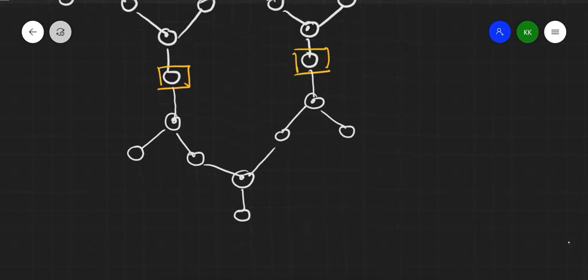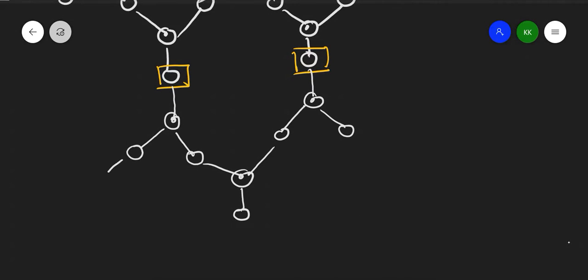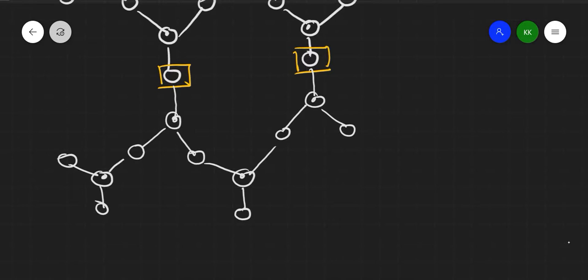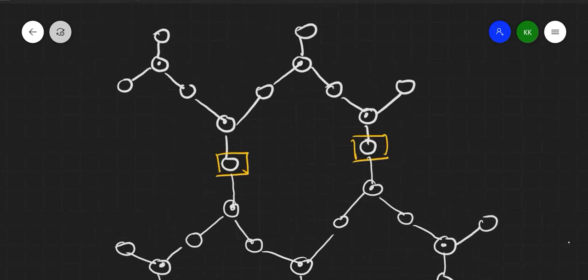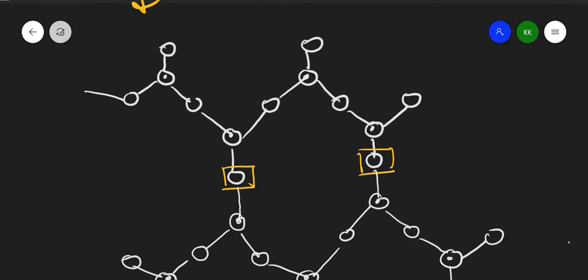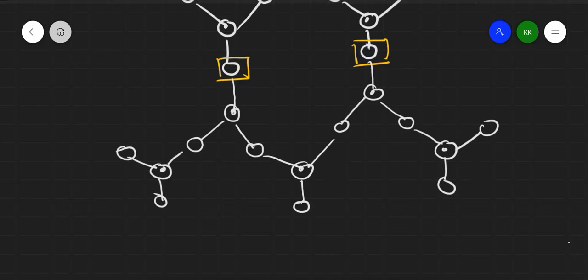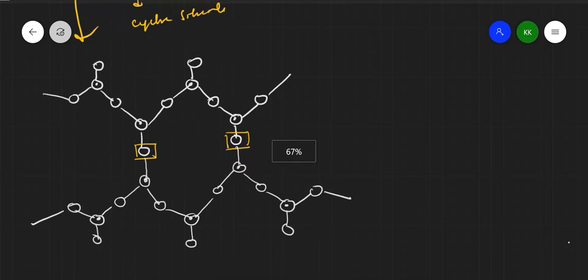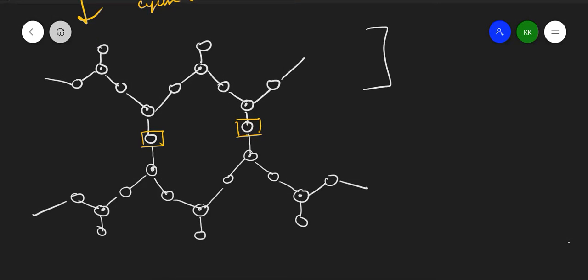Again here, oxygen, oxygen, oxygen. From here up means silicon, oxygen, and oxygen. The sharing continues here and here. So one chain silicate above, one more chain silicate below, and here cyclic silicate. These are nothing but sheet silicate.